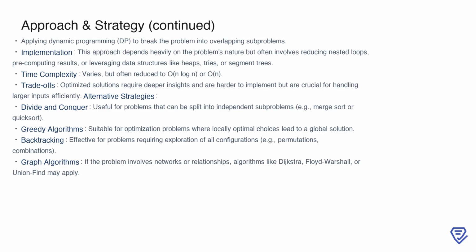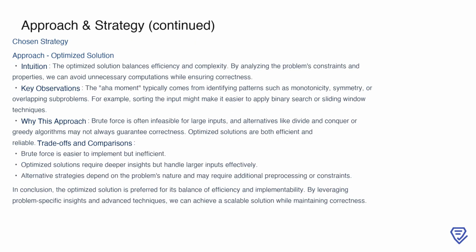For example, divide and conquer can split a problem into smaller, independent subproblems, while greedy algorithms focus on making locally optimal choices to achieve a global solution. Each of these strategies comes with its own trade-offs, making it important to assess their suitability based on the problem's nature. For this problem, we adopt the optimized solution as our chosen strategy.